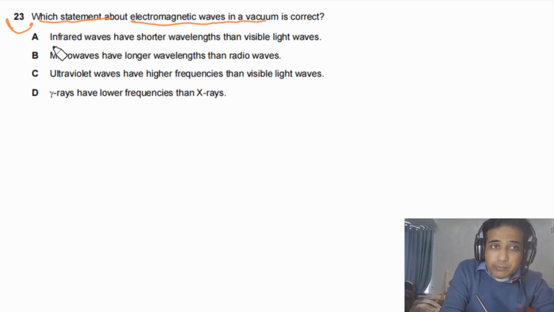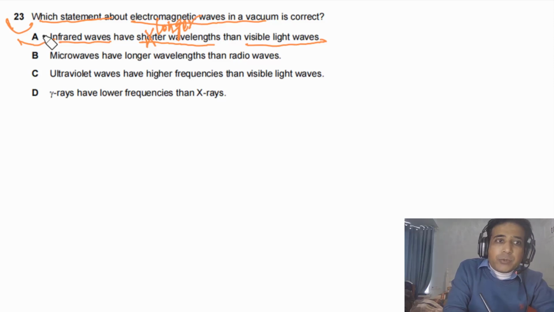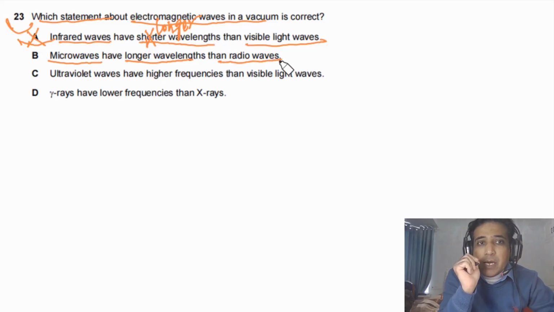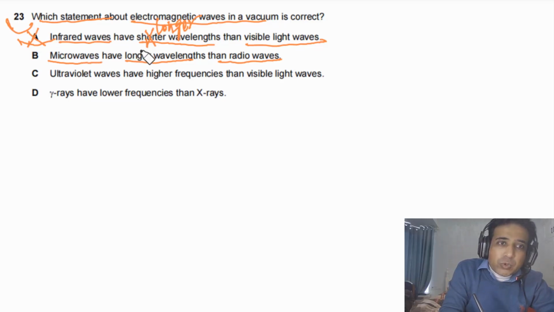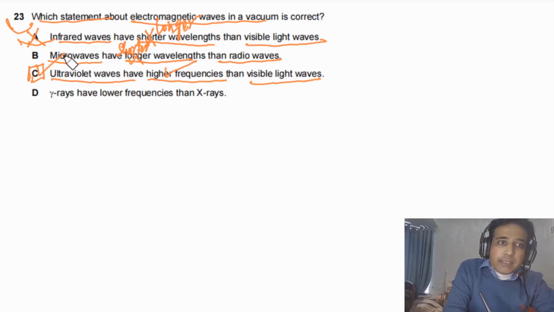Now, if you look at these given options, option A says infrared waves have shorter wavelength than visible light. This is incorrect. They have longer wavelength, so this has to be longer. So it means option A is incorrect. Microwaves have longer wavelength than radio waves. Microwaves have higher frequency, but they have shorter wavelength. So it means option B is also incorrect. Ultraviolet waves have higher frequencies than visible light waves. Yes, this is true. So the answer for this question has to be C.